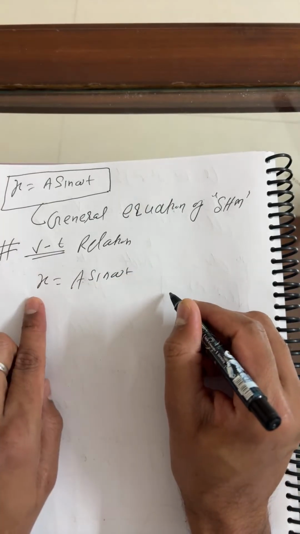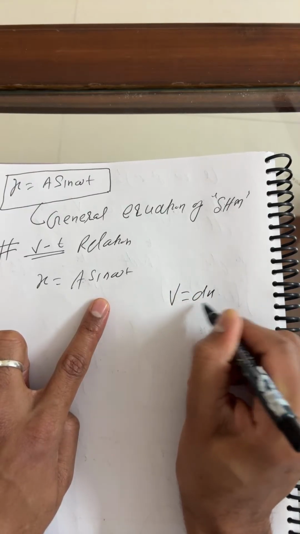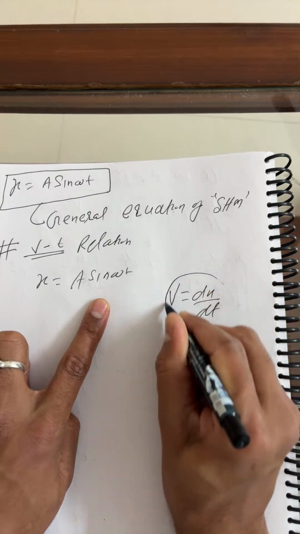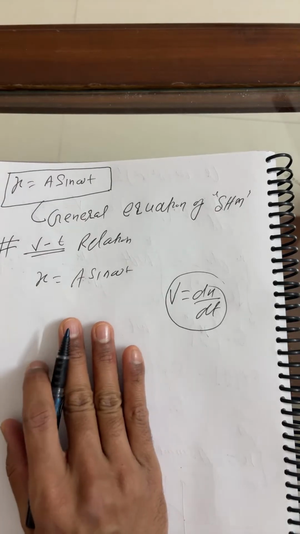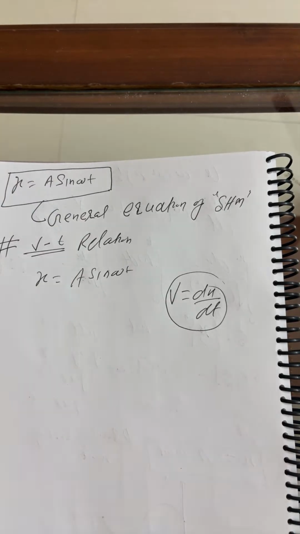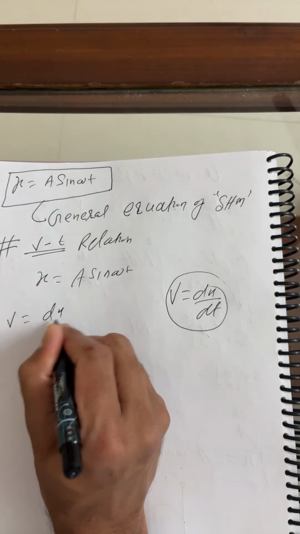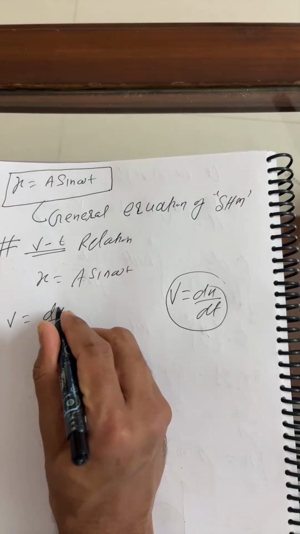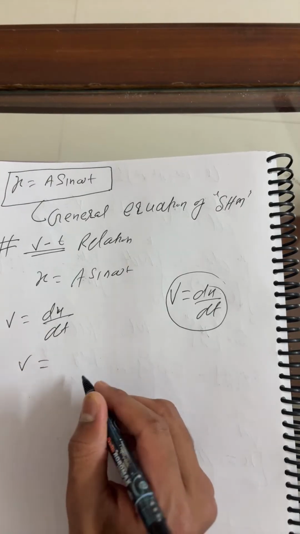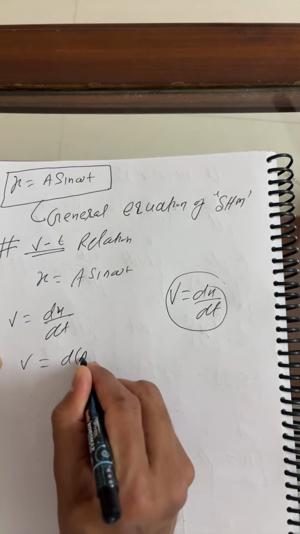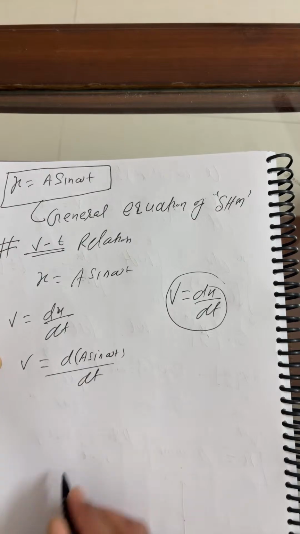I hope all of you remember: if we have x as a function of time t and we differentiate it once with respect to time, we get the velocity of the particle. Here I'm looking at the velocity of the particle. So v equals dx by dt, which is the differentiation of A sine omega t with respect to t.